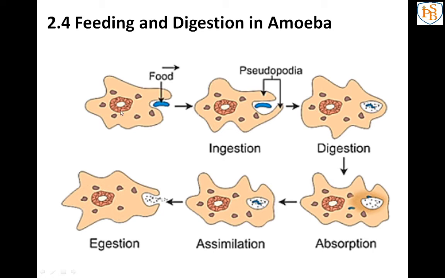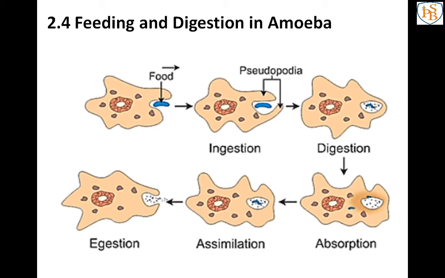So what happens with the amoeba? When the amoeba senses the food with the help of pseudopodia, see this structure, that is a pseudopodia. Like we use our legs for movement, the amoeba uses pseudopodia for movement and capturing food. Pseudopodia is an organ of the amoeba. The false feet are the pseudopodia, which the amoeba uses for capturing food.